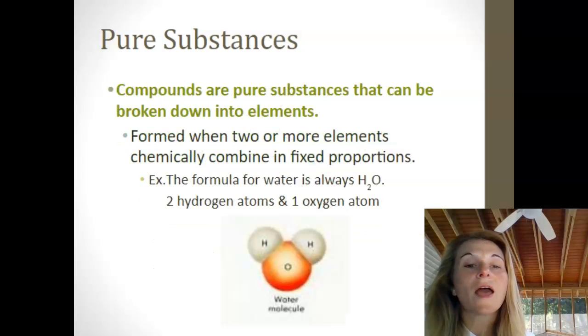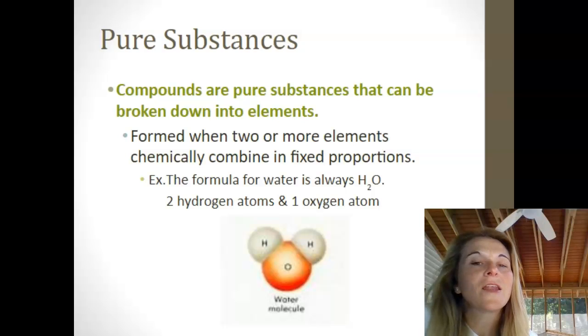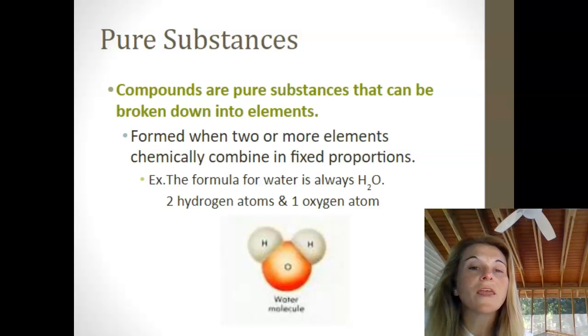We can also have pure substances that are made out of compounds, like water, a glass of pure water, nothing else in it. That's kind of hard to find because we know even our tap water has other things in it, like fluoride. So a glass of water is going to have nothing but water in it. So it's pure, but it's a compound, and that means that we have hydrogen atoms bonded to oxygen atoms.